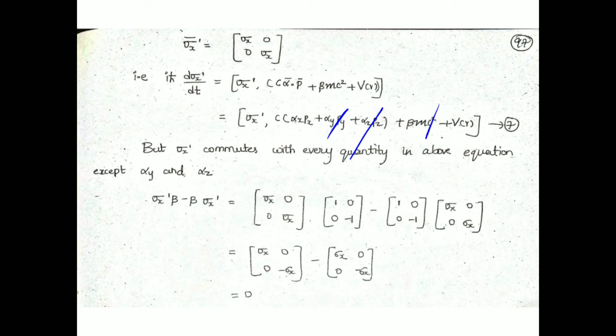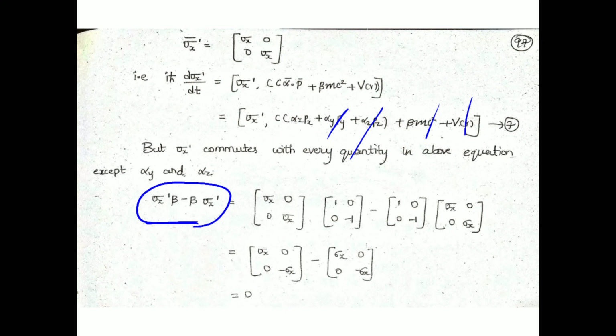It is not going to commute with these two quantities, but with the remaining quantities it is going to commute. Beta mc square and v of r are just like constants, so they would definitely commute. So we need to see whether it commutes or not. Here the proof is given. Sigma x dash beta minus beta sigma x dash is nothing but the commutator relation between sigma x dash and beta.